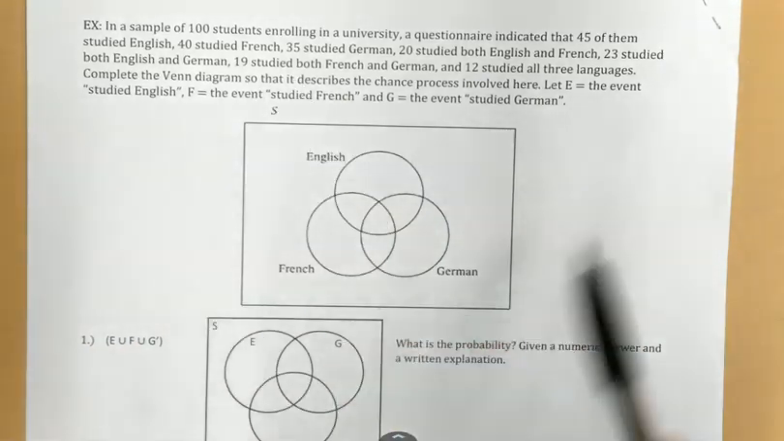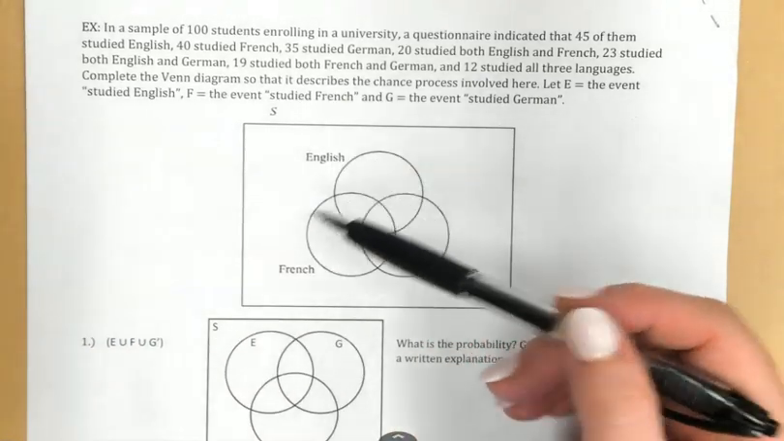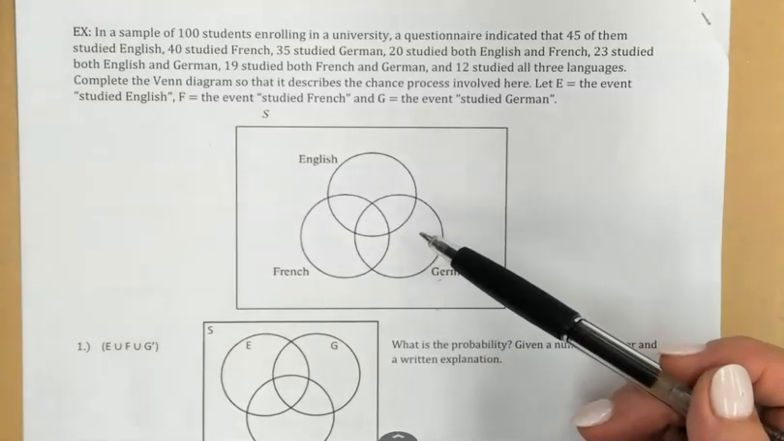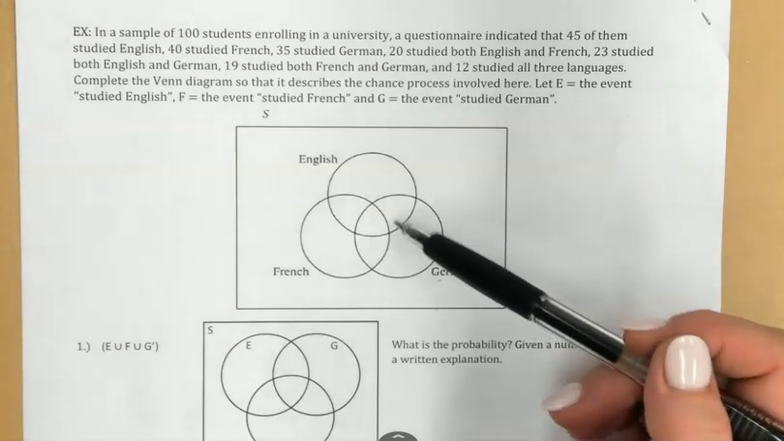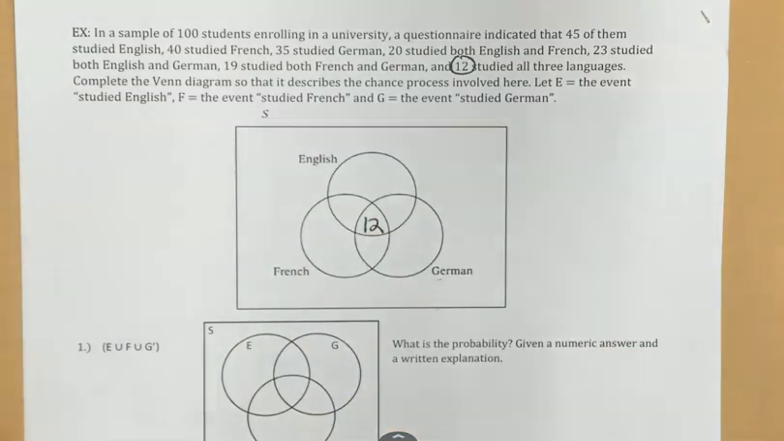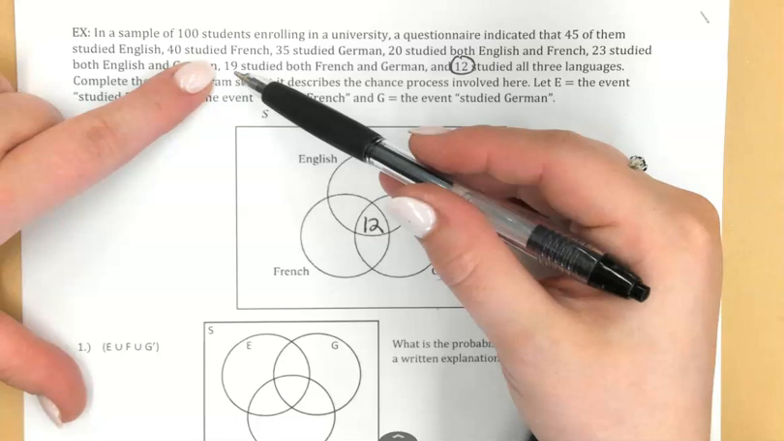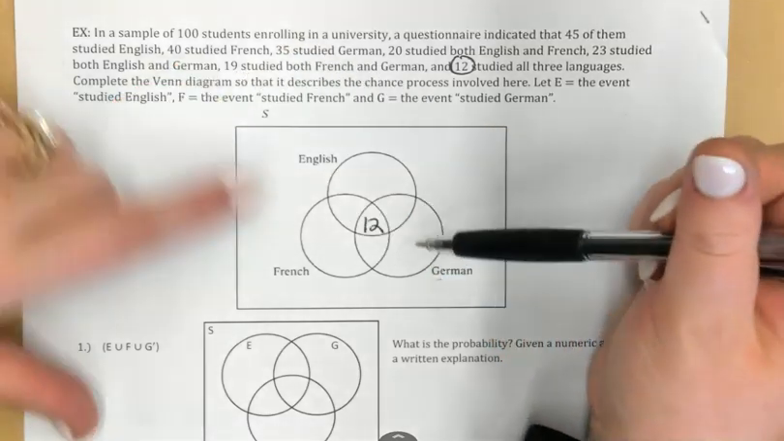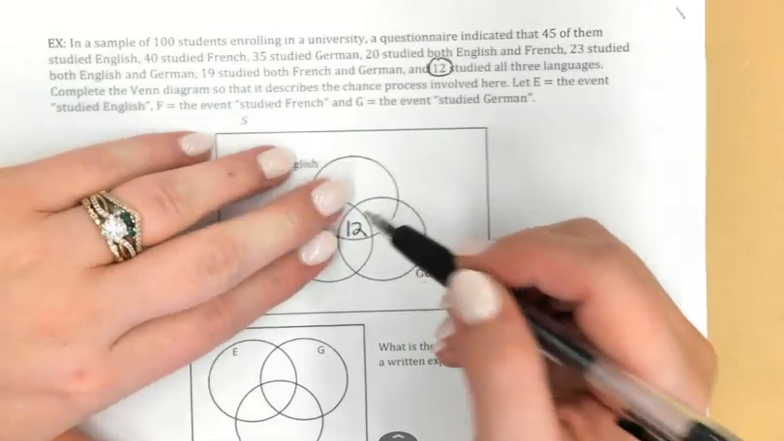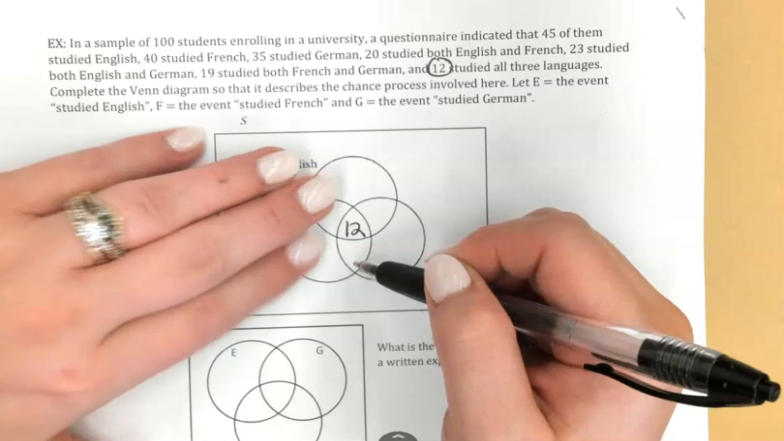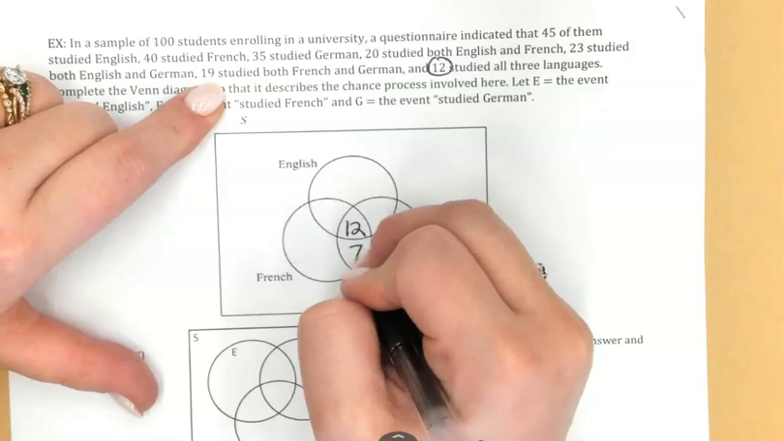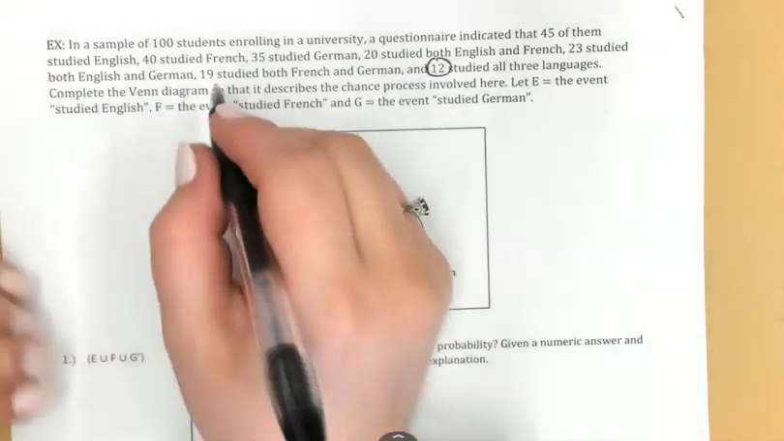We've got S representing our total students, E is going to represent English, F is going to represent French, G is going to represent German. Similar to when we had our 2 circles, I'm going to start from the very middle where all 3 are overlapping, and that is for the 12 students who studied all 3. Now I'm just going to work my way backwards. 19 studied French and German. Now, that includes the 12 who studied all 3. So together, these 2 numbers that represent where French and German overlap need to add to 19. So that means 7 of them studied just French and German.